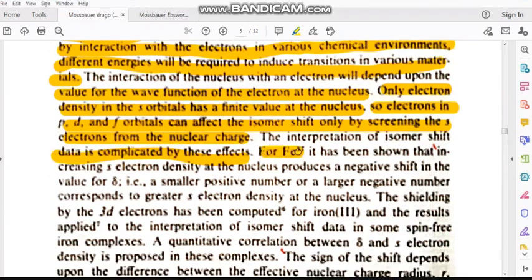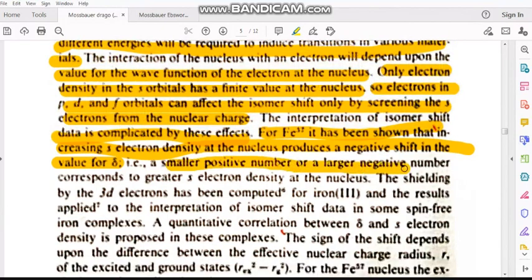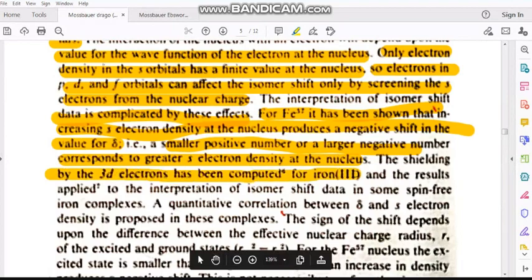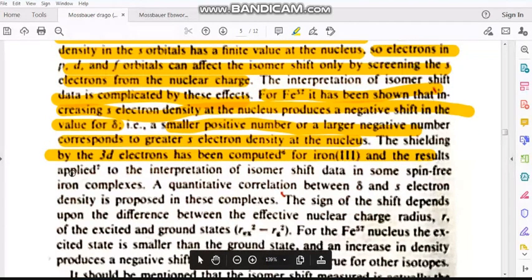For iron 3+, it has been shown that increasing s electron density at the nucleus produces a negative shift in the value of delta. Okay, so increasing s electron density at the nucleus gives a negative shift; delta R by R is negative. For iron, a smaller positive number or larger negative number corresponds to greater s electron density at the nucleus. The shielding by the 3d electrons has been computed for iron 3+, and the results applied to the interpretation of isomer shift data in spin-free complexes.